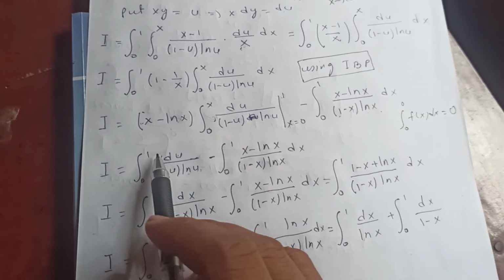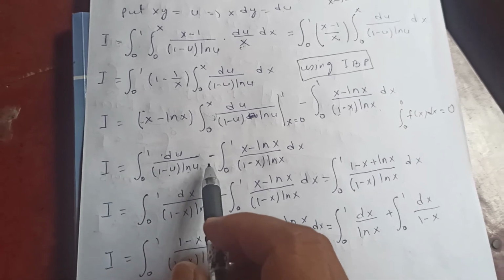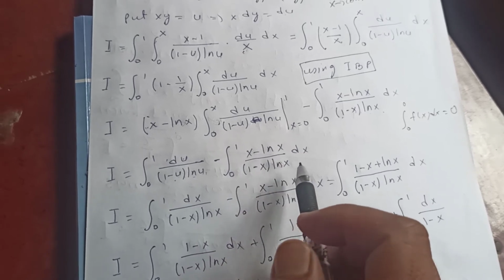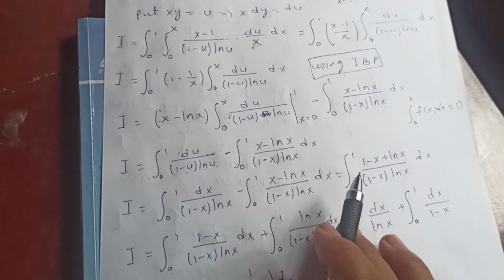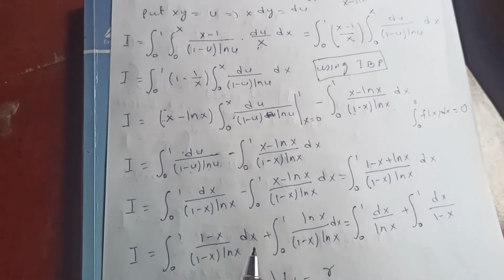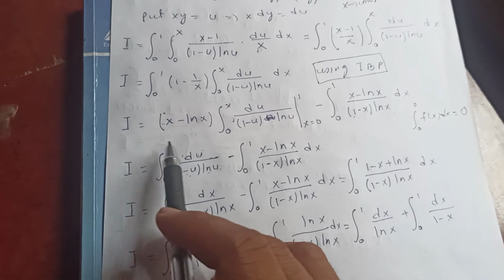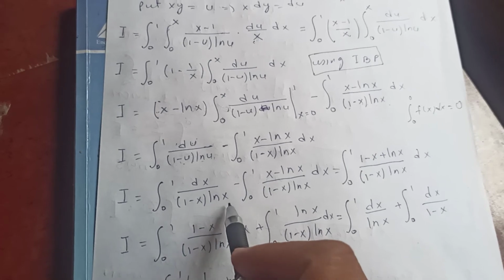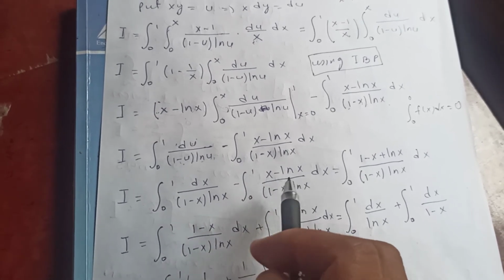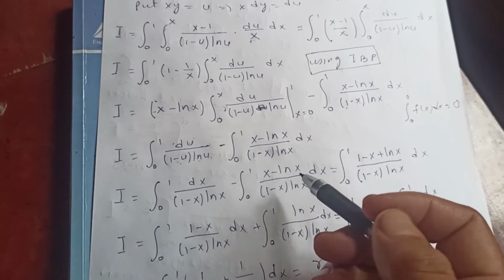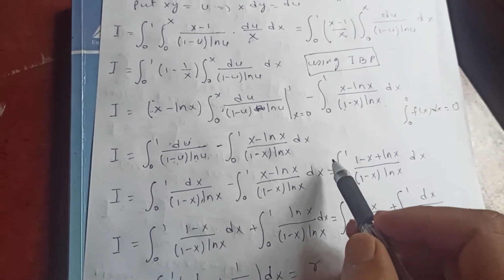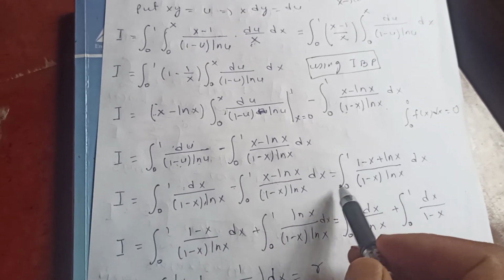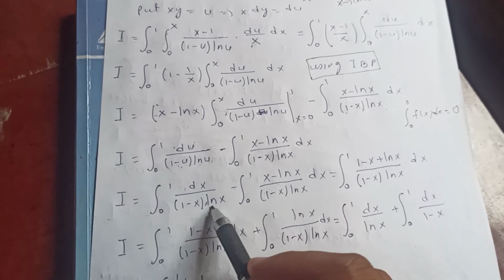Right, so we are left with the integral from 0 to 1 du upon (1 minus u) log u, minus this one, the integral from 0 to 1 of (x minus log x) upon (1 minus x log x) dx. Now from the property of definite integrals, if you change this variable, it does not affect the integral. That's why I is the integral from 0 to 1 dx upon (1 minus x log x) minus the integral from 0 to 1 of (x minus log x) upon (1 minus x log x) dx, which, combining these two, is the integral from 0 to 1 of (1 minus x plus log x) upon (1 minus x log x). The denominators are the same, right?